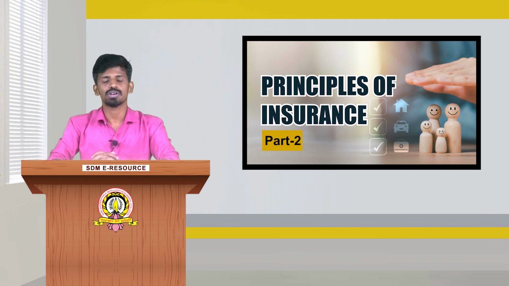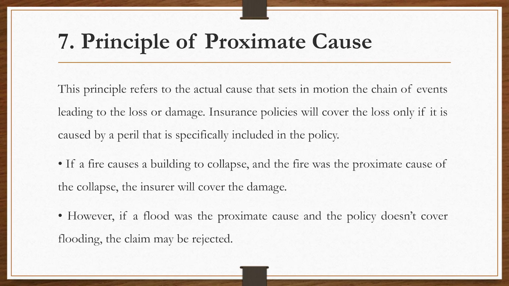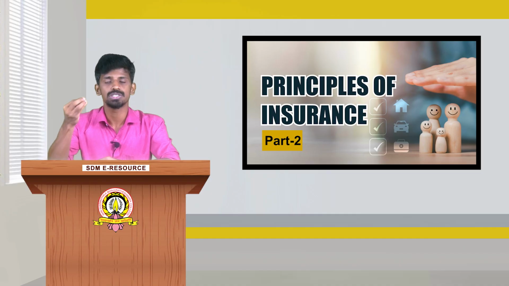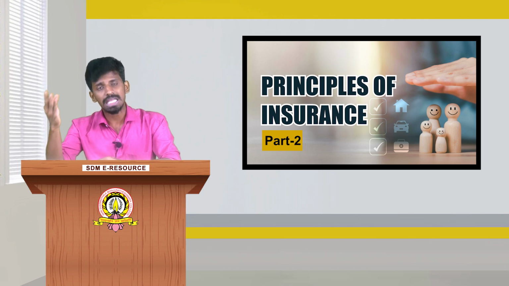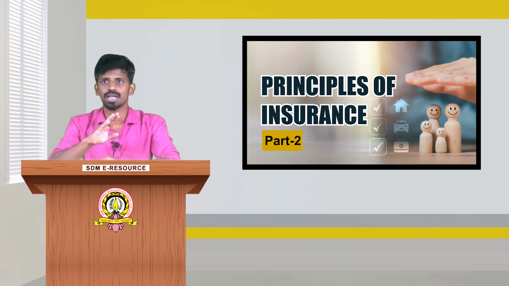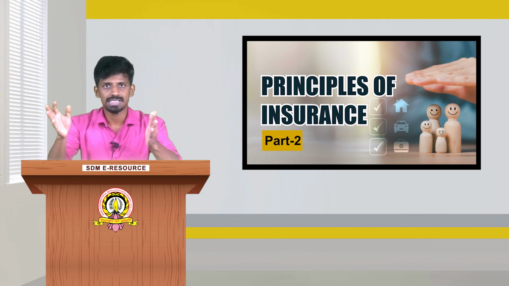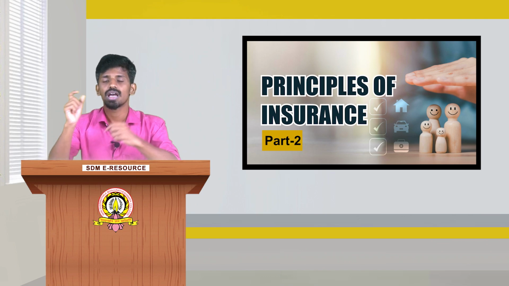Then the principle of proximate cause. Here, if there is a series of losses, the insurance company will consider the nearest cause. In insurance we have the concept of insured peril. Insured peril means causes. If a cause is not included in that insurance contract, at that time the insured person is not eligible to get the insurance claim. If there is a series of causes, a series of perils, at that time the insurance company will consider the nearest cause.